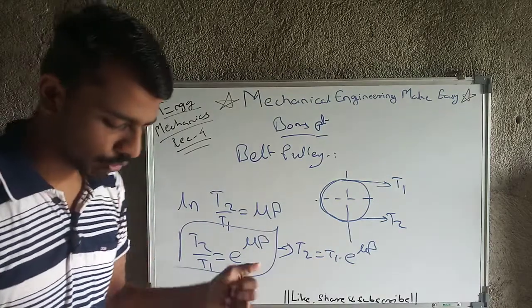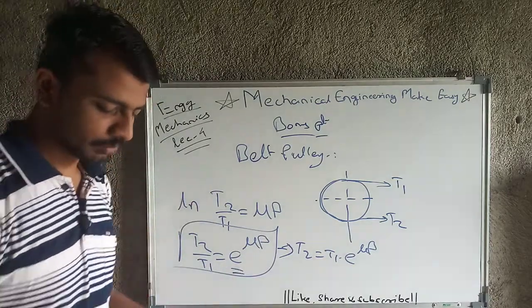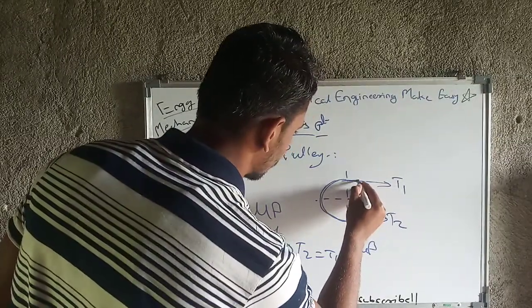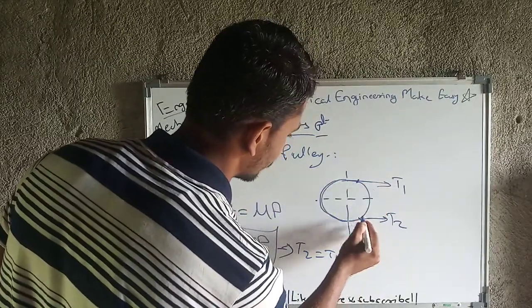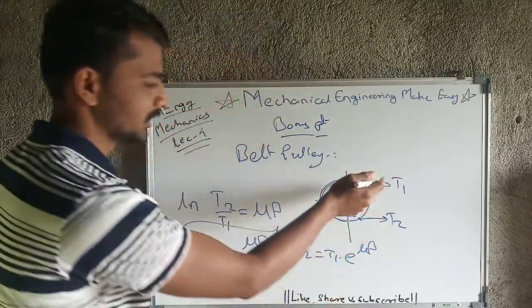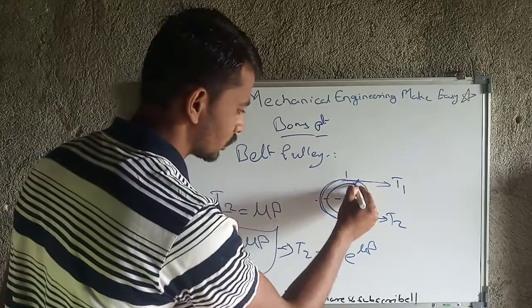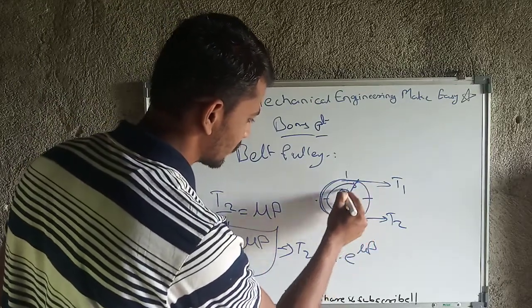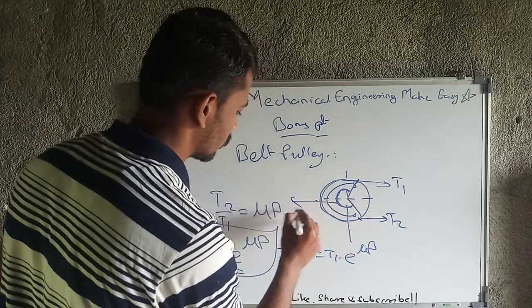Mu is the coefficient of friction, and beta is the angle of belt to surface contact. From this point to this point is the angle over which the belt is in contact with the pulley.